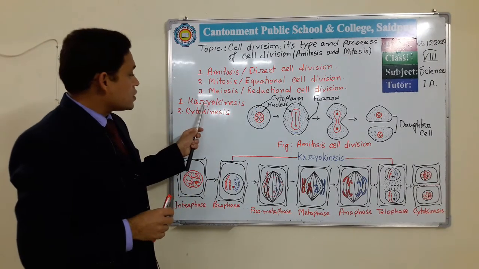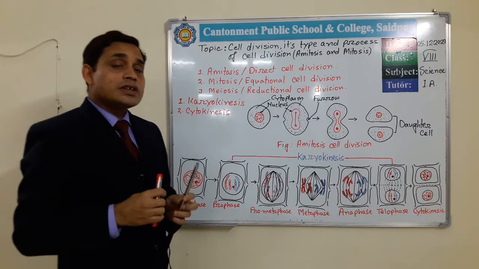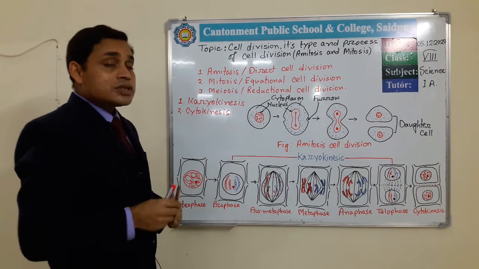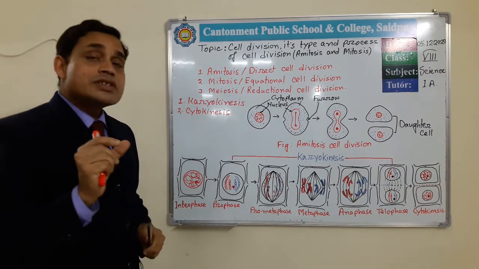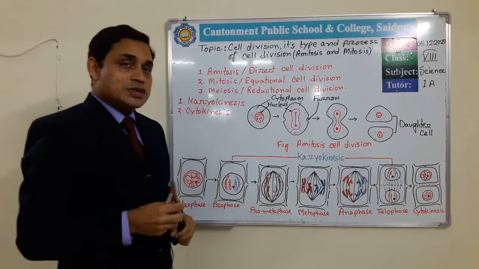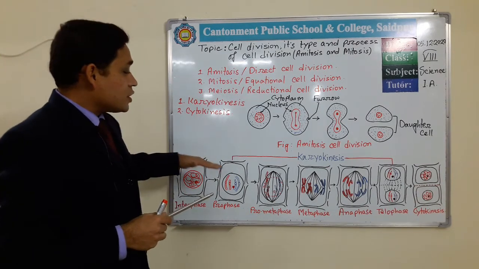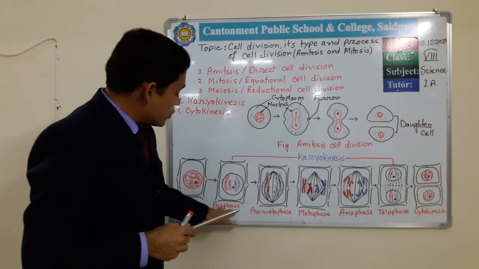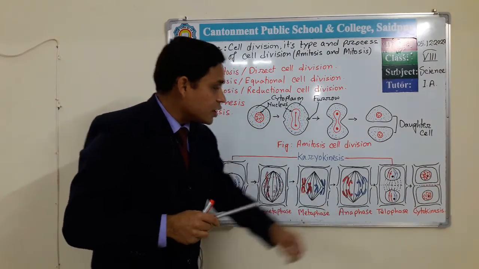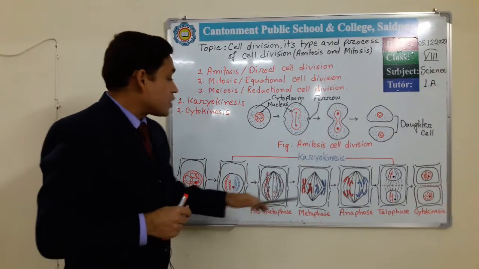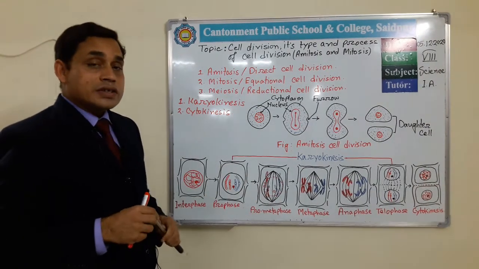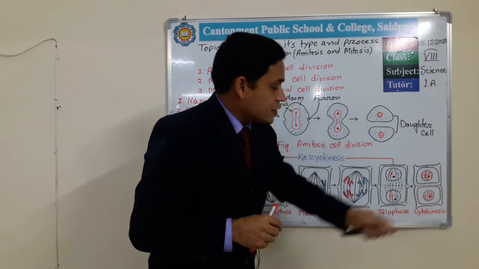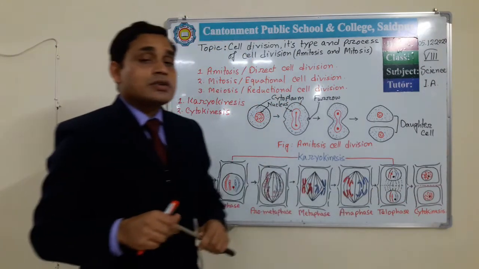Karyokinesis, according to my previous lecture, you all know karyon means nucleus. So karyokinesis means the division of the nucleus. The division of the nucleus takes place in this cell division process in 5 phases: prophase, prometaphase, metaphase, anaphase and telophase. So these 5 phases cover the karyokinesis, and at last the cytoplasm divides. This is known as cytokinesis.